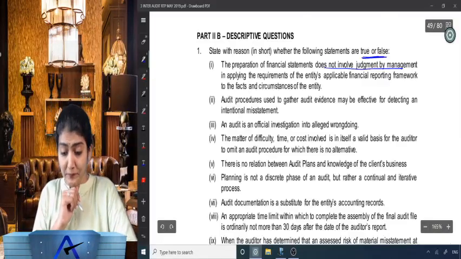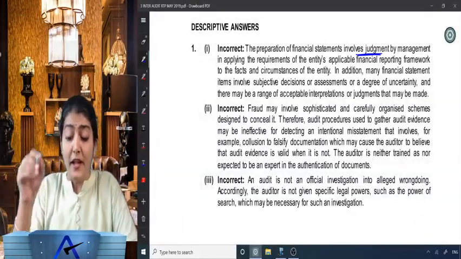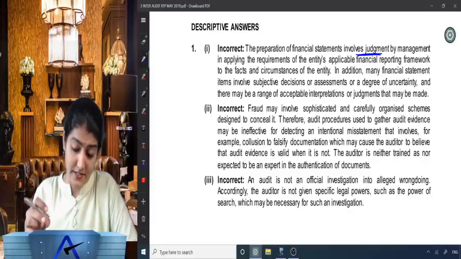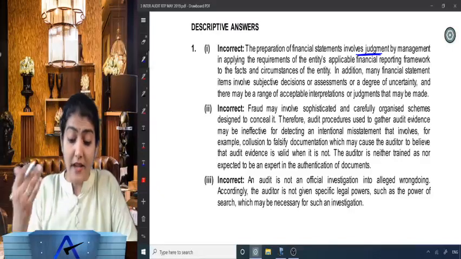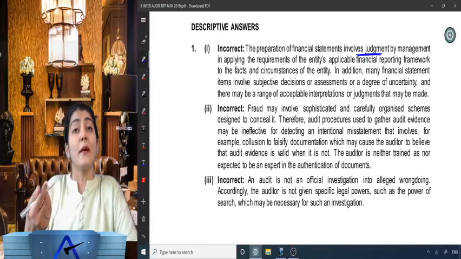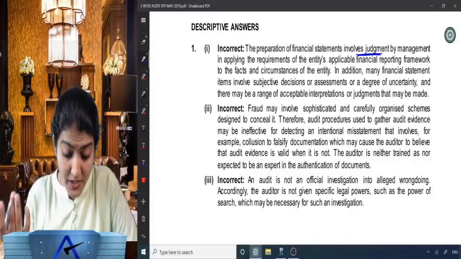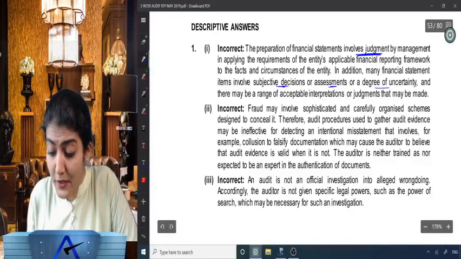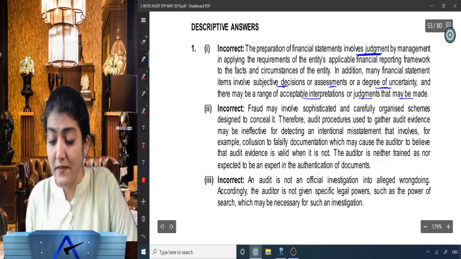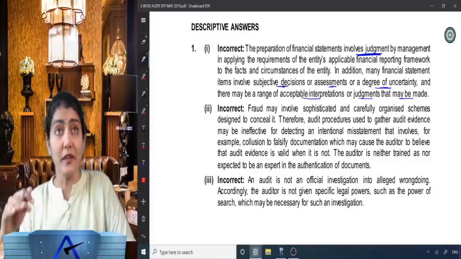What does the question say? Right, does not involve judgment. What we are saying is, it involves judgment by the management in applying the requirements of the entity's AFRF to the facts and circumstances of the entity. In addition, many financial statement items involve subjective decisions or assessment or a degree of uncertainty, mainly when it comes to the estimates, and whether provision, whether contingent liability, how much should be the amount. There may be a range of acceptable interpretations or judgments that may be made, so management may also have to make some assumptions and interpretations.